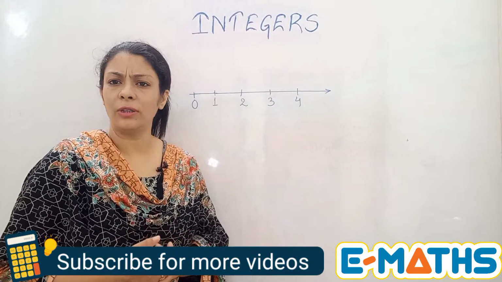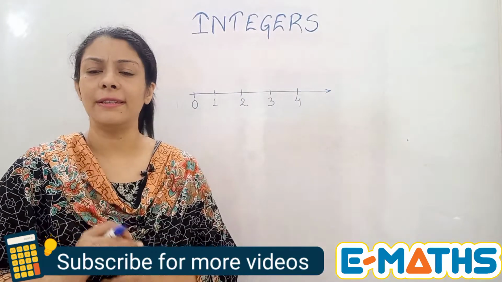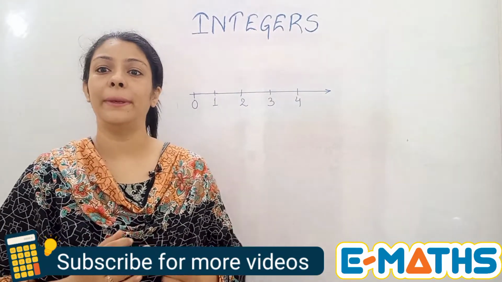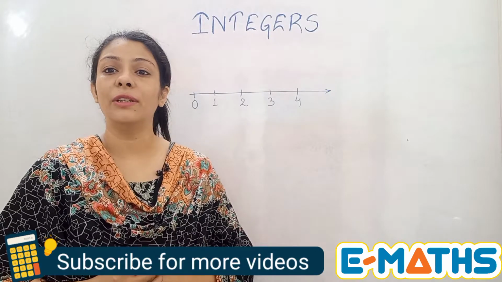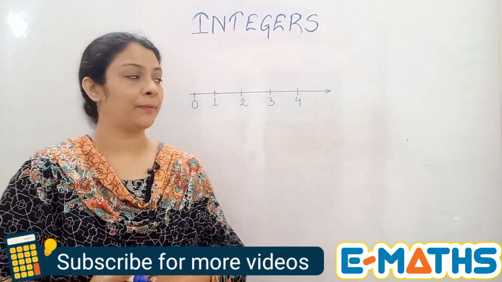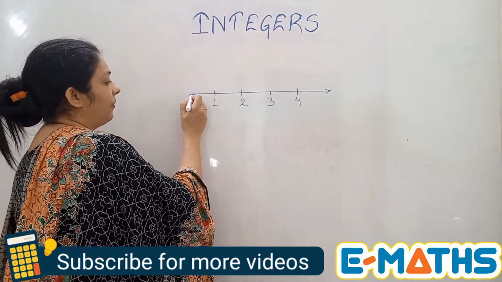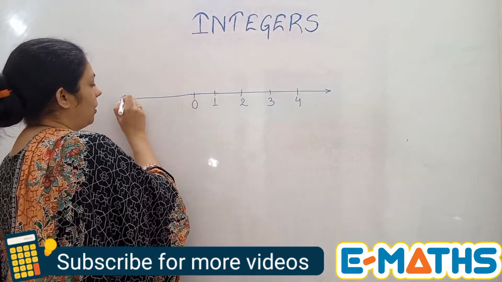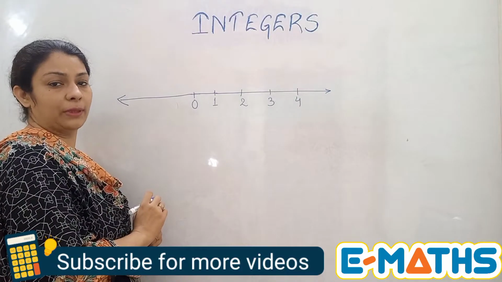Now let's talk about integers. Integers is another set of numbers, we can say a bigger set of numbers which includes both positive and negative numbers. So that means we have to go towards the left of the number line.